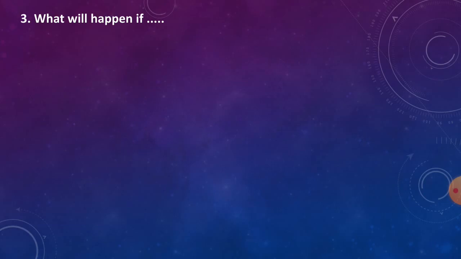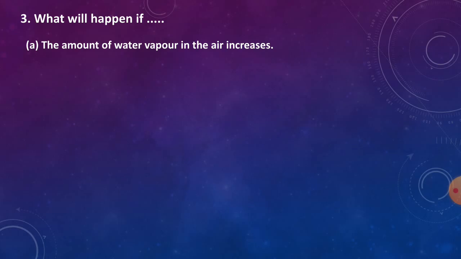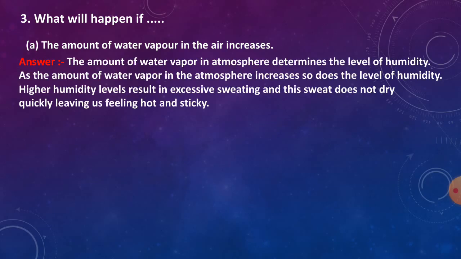3. What will happen if A. The amount of water vapor in the air increases? Answer. The amount of water vapor in atmosphere determines the level of humidity. As the amount of water vapor in the atmosphere increases, so does the level of humidity. Higher humidity levels result in excessive sweating, and this sweat does not dry quickly, leaving us feeling hot and sticky.